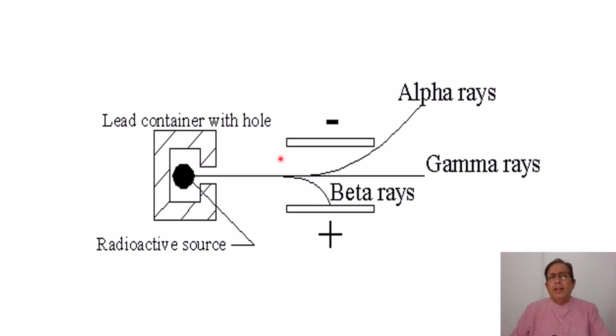Some of the rays are deflected towards the negative plate, some are deflected towards the positive plate, and some go undeflected. These are the three basic types of rays, and they can be differentiated by applying an electric field. The rays attracted towards the positive plate are called beta rays, the rays attracted towards the negative plate are called alpha rays, and gamma rays are the rays that go undeflected.